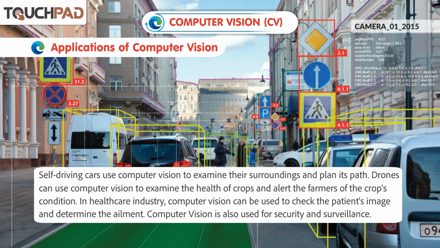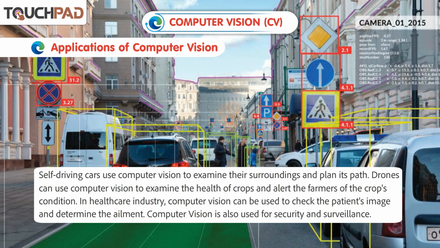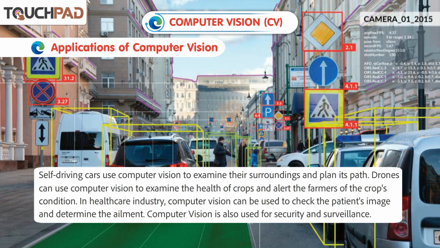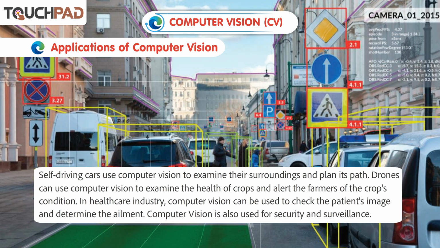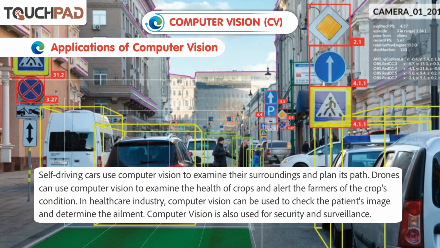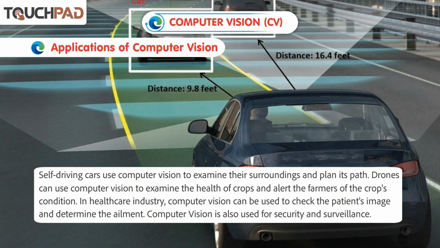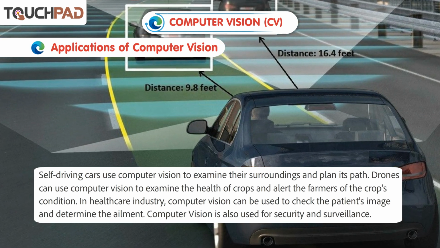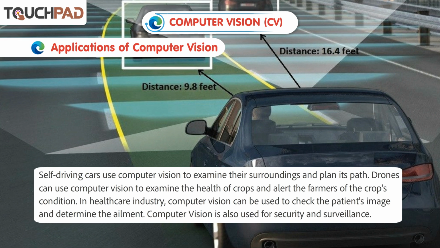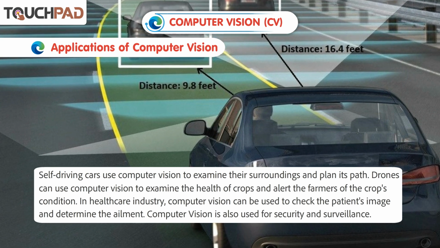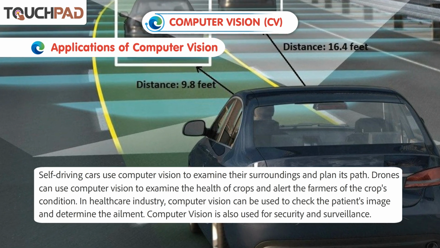Self-driving cars use computer vision to examine their surroundings and plan their path. Drones can use computer vision to examine the health of crops and alert the farmers of the crop's condition. In the healthcare industry, computer vision can be used to check the patient's image and determine the ailment. Computer vision is also used for security and surveillance.